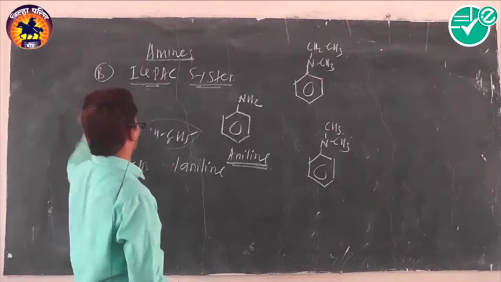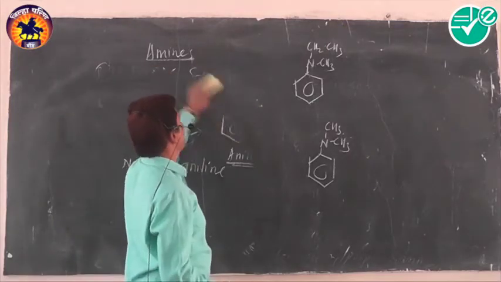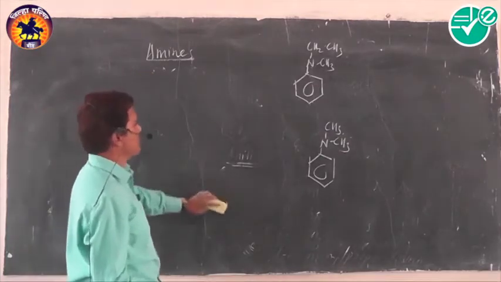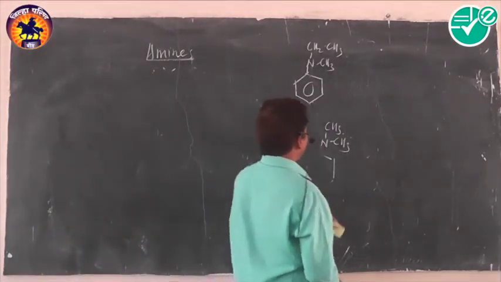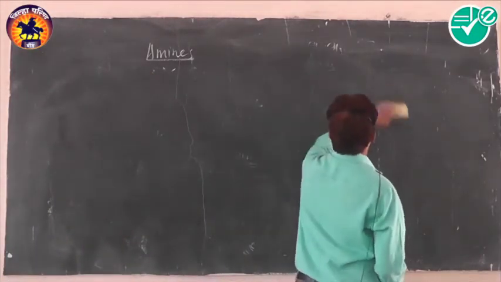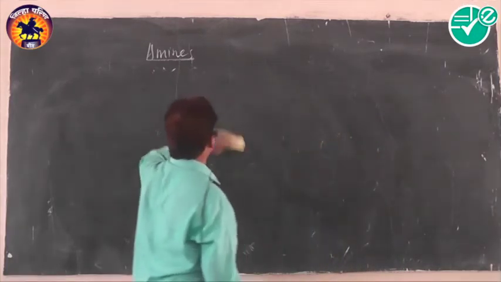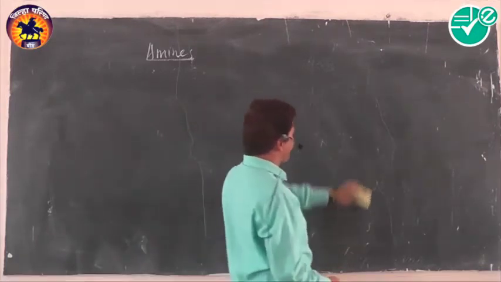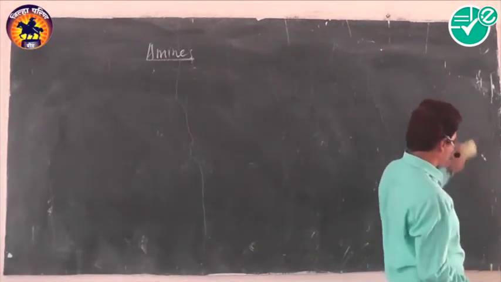Okay, this is about nomenclature of amines. Nomenclature of amines is carried out by means of two different systems. First is called the common or trivial system, and the second one is called the IUPAC system. We have discussed both the systems already.